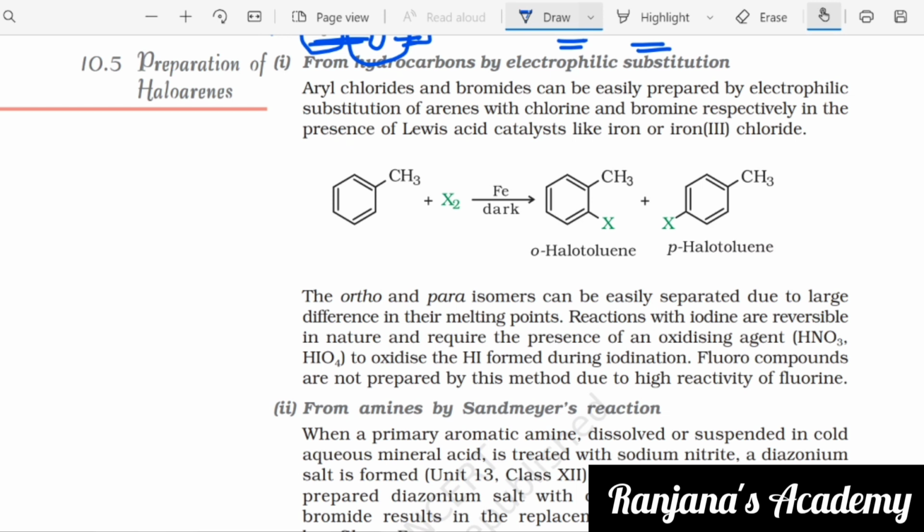So electrophilic substitution is what? Aryl chlorides and bromides can be easily prepared by electrophilic substitution of arenes with chlorine and bromine respectively in the presence of Lewis acid catalyst like iron or iron chloride. So what is this? This is aryl chlorides and